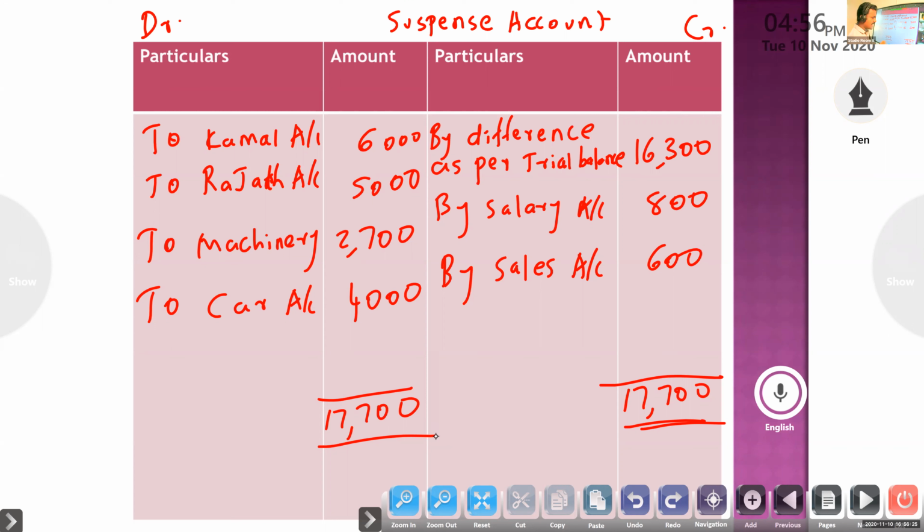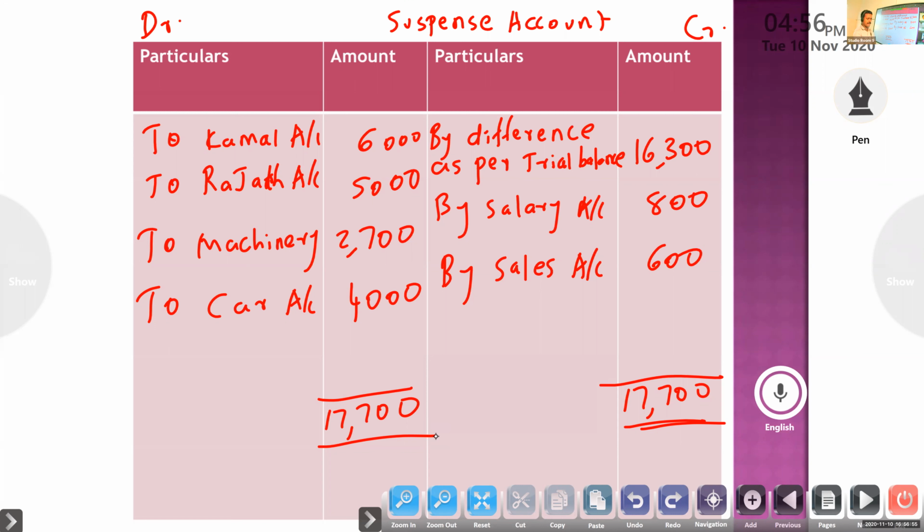Free sample is treated as an advertisement expense. So you can write either advertisement account debtor to purchase, because goods only are given. Otherwise, goods distributed as free sample account debtor to purchase. Clear? Even if someone wants to purchase our company's product, we are giving a sample.